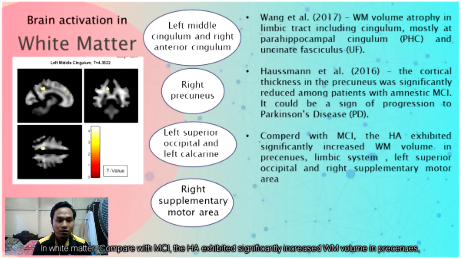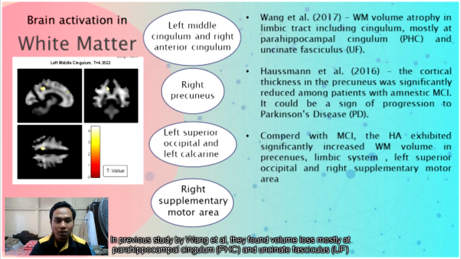In white matter, compared with MCI, HA exhibit significantly increased white matter volume in precuneus, limbic system, left superior occipital, and right supplementary motor area. In addition, we found activation in left middle cingulum and right anterior cingulum. Cingulum is part of the limbic tract and it connects the other components in the limbic system. In a previous study by Wang et al., they found volume loss mostly at parahippocampal cingulum (PHC) and uncinate fasciculus (UF).